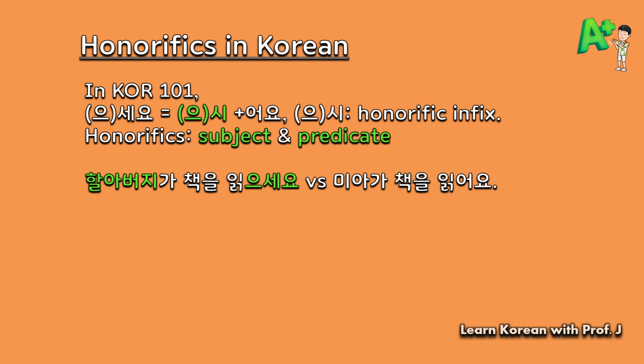For example, 할아버지가 책을 읽으세요. Since the subject of the sentence, 할아버지, grandfather, is doing the action of reading, therefore 으세요 is used. Compared to 미아가 책을 읽어요. 미아 is just your friend, so 미아 doesn't need to be honored or honorified. Therefore, 읽어요 is used.